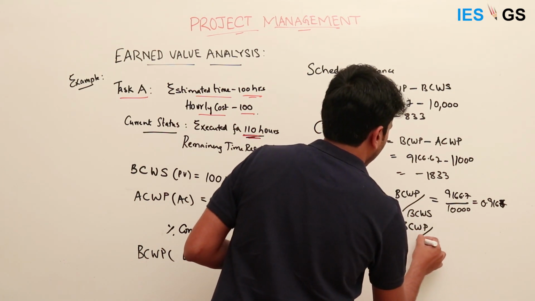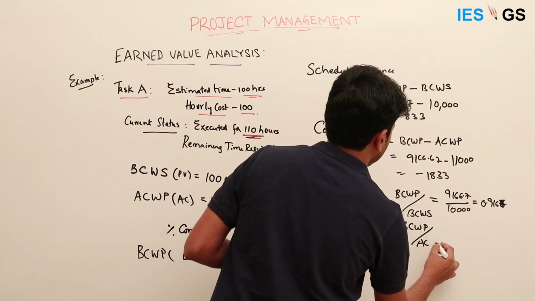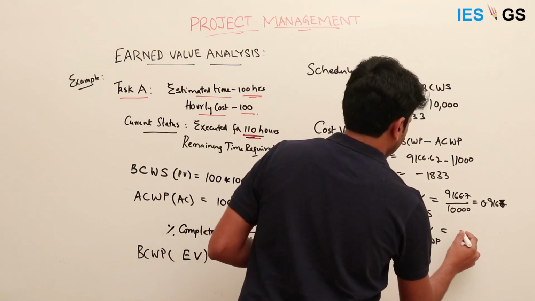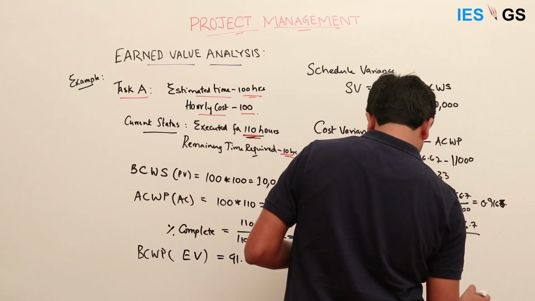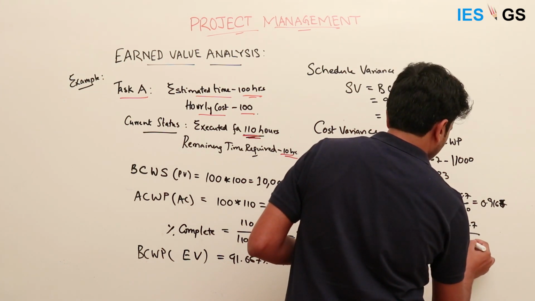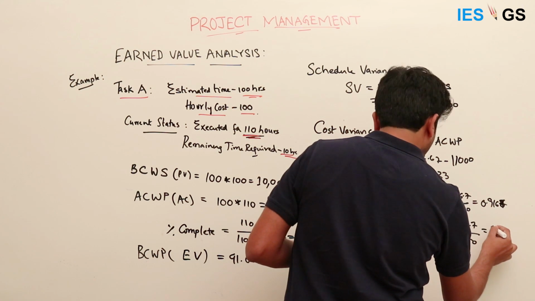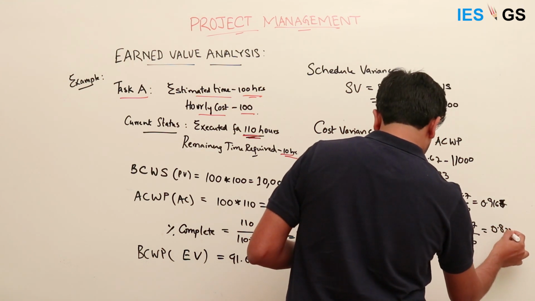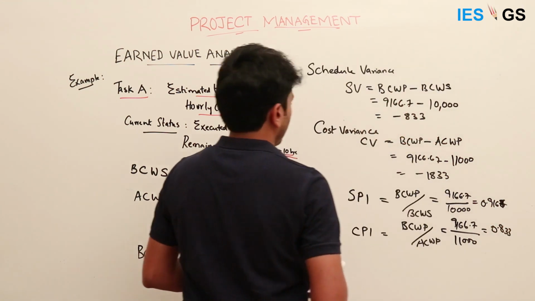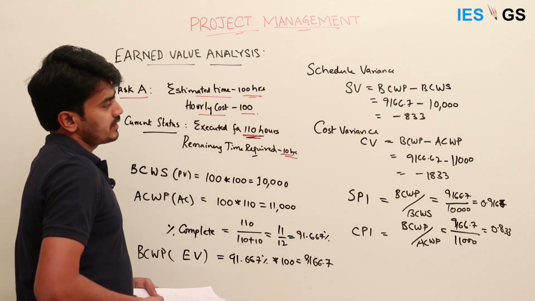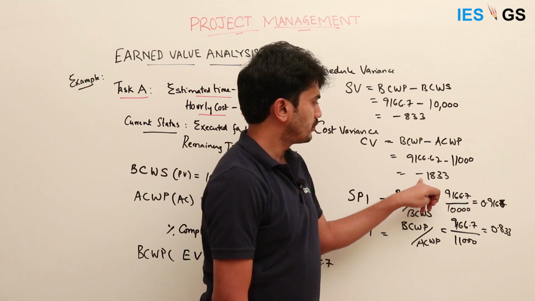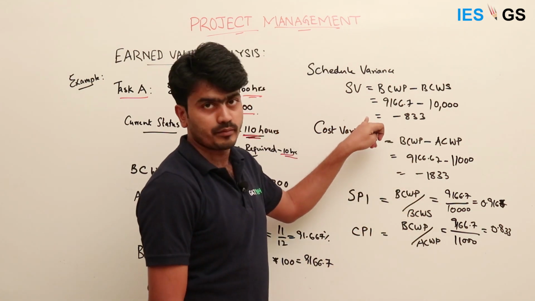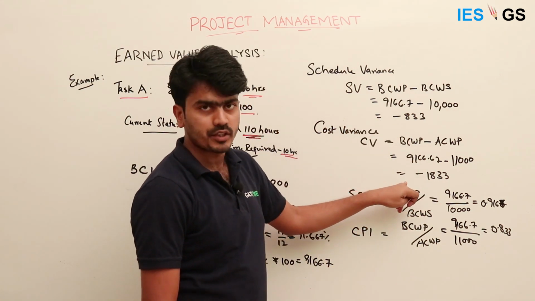The cost performance index is budgeted cost of work performed by actual cost of work performed, which comes to 9166.7 by 11,000, which is 0.833. You can clearly see that the schedule variance as well as the cost variance are negative, which means this is behind schedule and over budget.